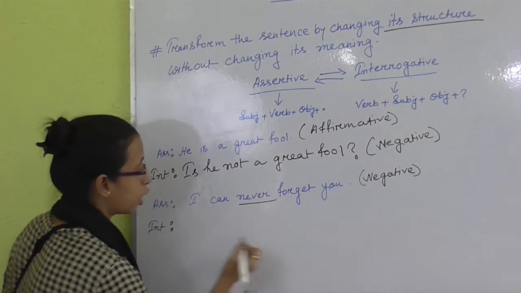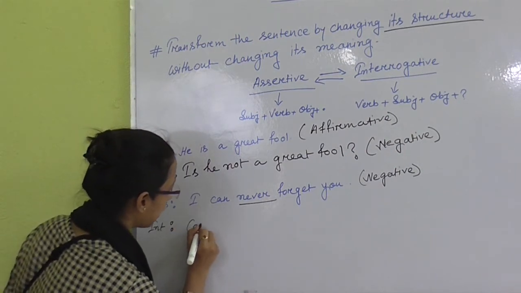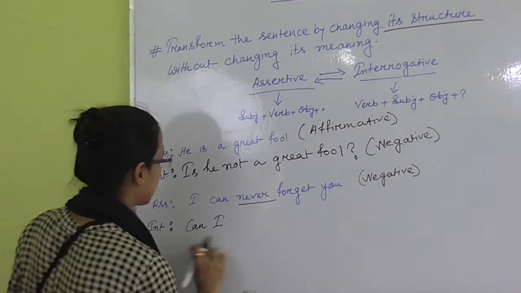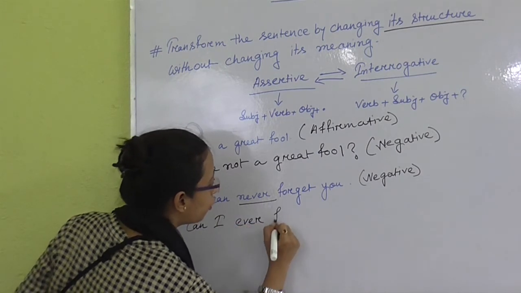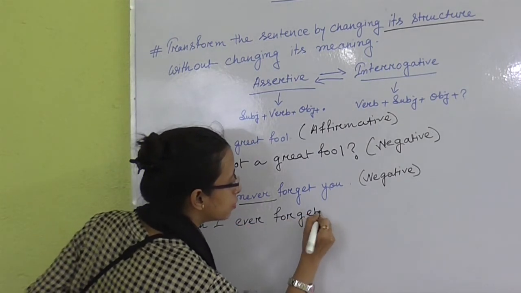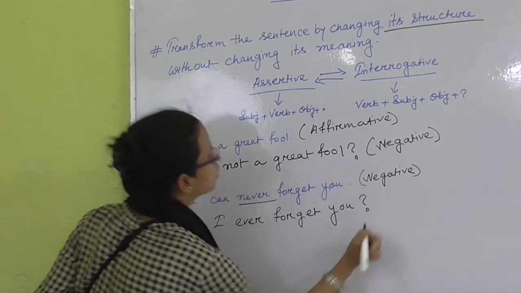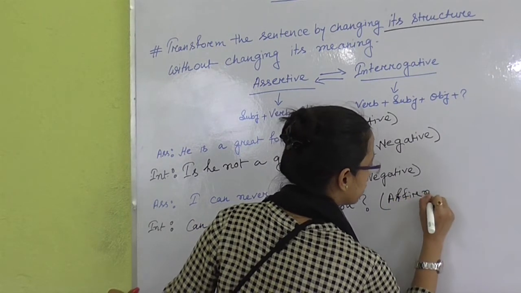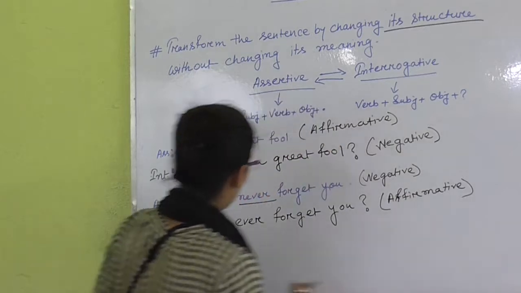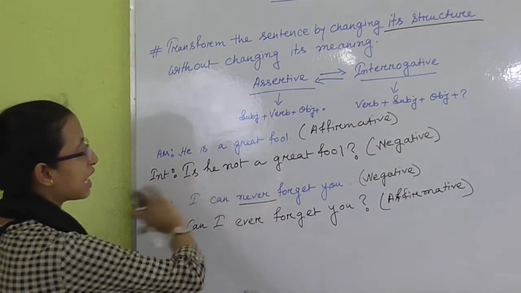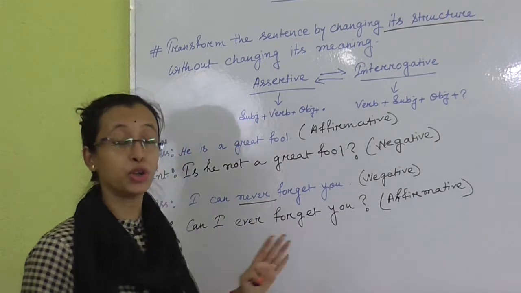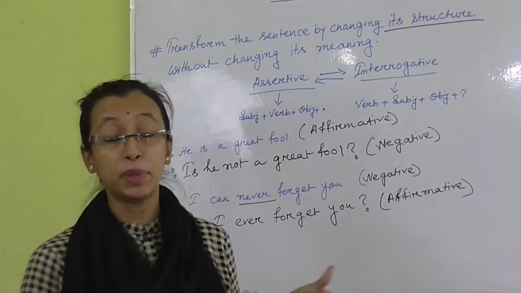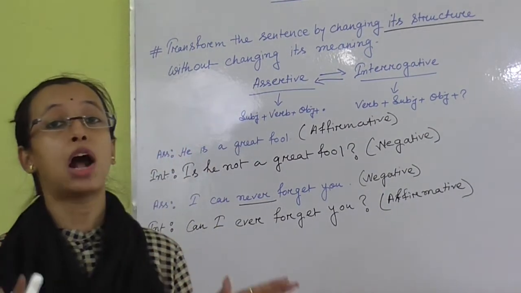So I can write it like, can I never, the positive form of never is ever. Can I ever forget you? Definitely question mark. So it is an affirmative. So can I ever forget you? The answer is I can never forget you. So you can see that these assertive sentences have been changed into interrogative ones without changing the meaning.